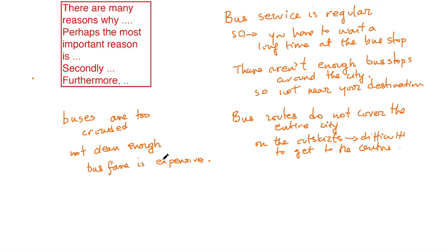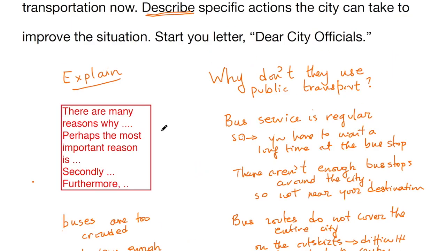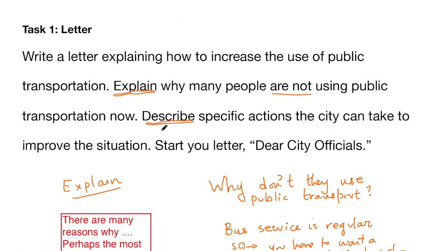Secondly, bus routes do not cover the entire city, so it is difficult for people living on the outskirts of the city to get to the city centre, which is why they may prefer to use their car instead. Another consideration is that buses get too crowded or they are not clean enough, which makes a bus journey not very pleasant.